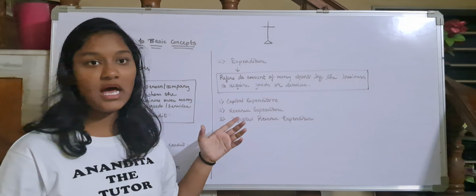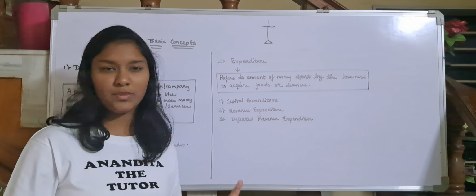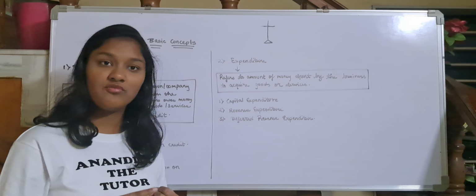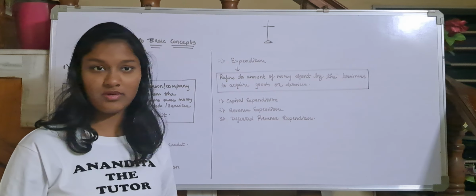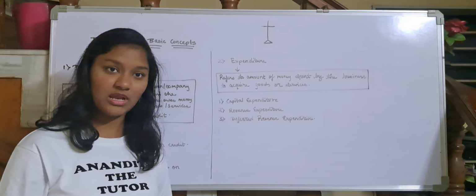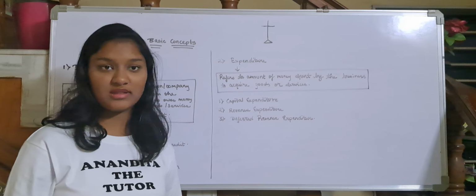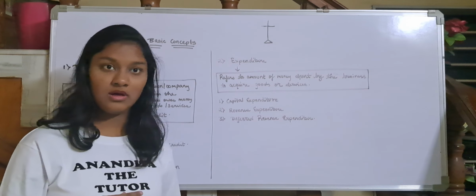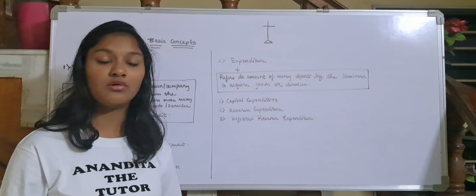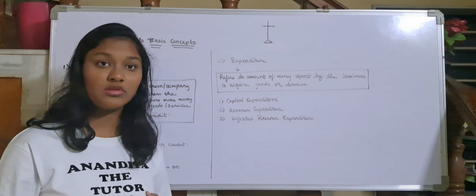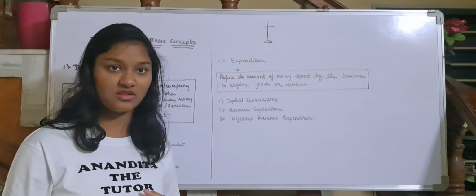Revenue expenses, we incur every month or, at the very least, every year. For example, we pay rent every month. We pay salaries to the employees every month. Wages, for example, in a factory where some workers are working, I have to pay them wages daily. So those are day to day expenses, daily expenses.